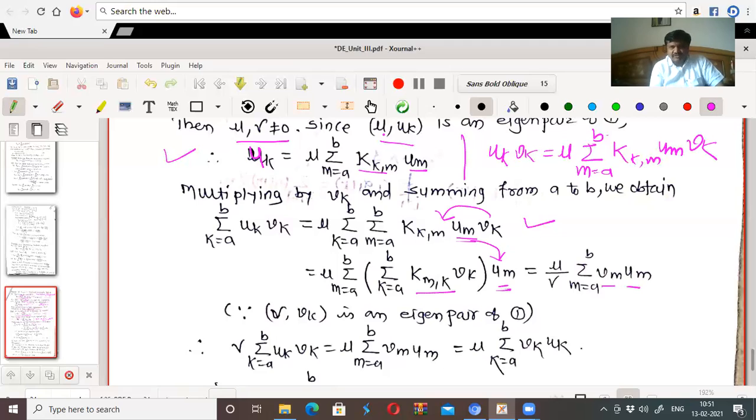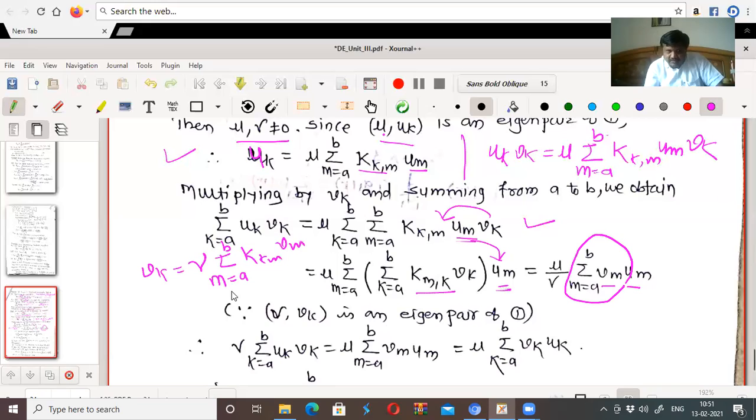Now why does this happen? Since nu, vk is an eigenpair of 1, I can get one more equation, vk equal to nu times the summation from m equal to a to b of k of km into vm.